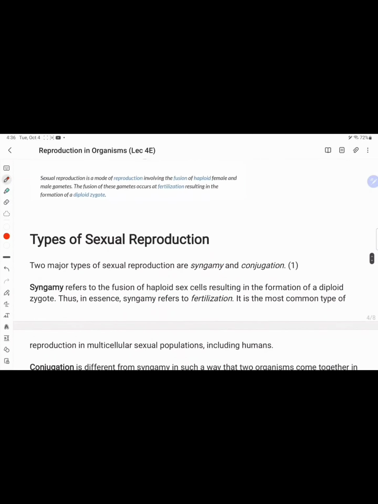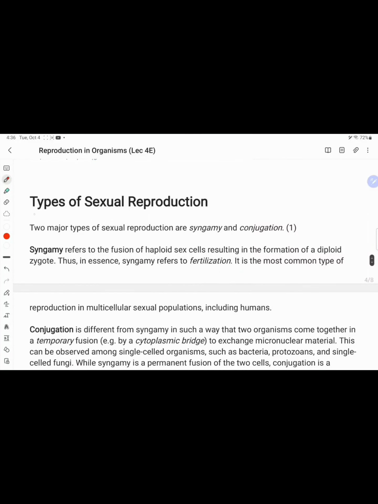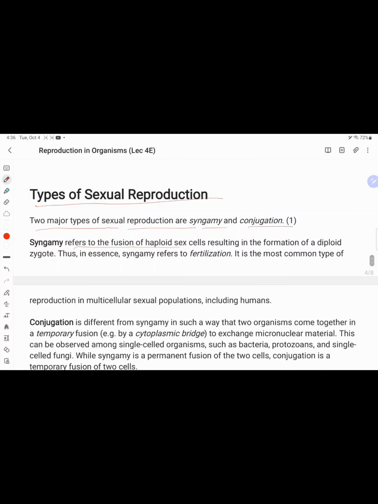Now I am going to talk about types of sexual reproduction. There are two major types of sexual reproduction: syngamy and conjugation. Syngamy refers to the fusion of haploid gametes resulting in the formation of a diploid zygote. Thus, syngamy refers to fertilization. It is the most common type of reproduction in multicellular sexual populations, including humans. In human beings, the syngamy type of sexual reproduction is performed.